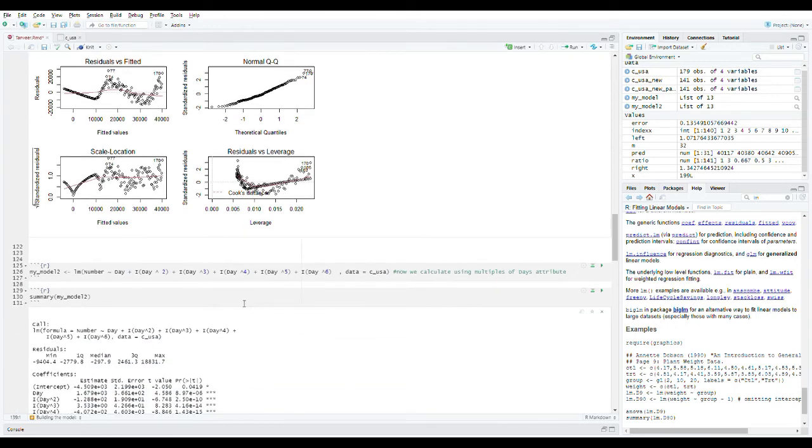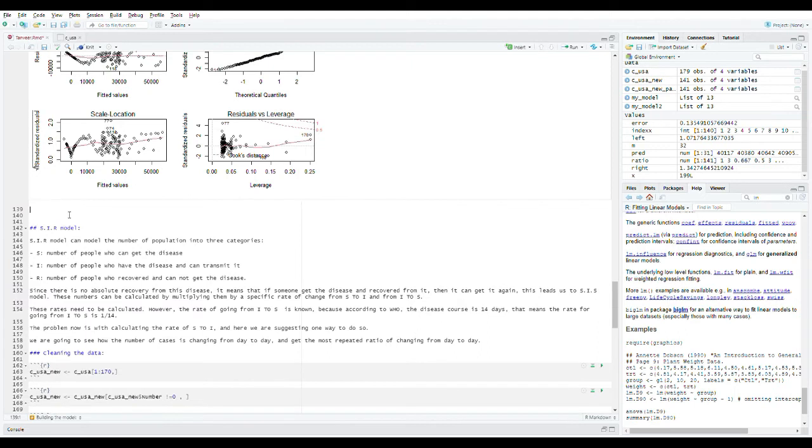So now we can see that we can overcome our problem of non-linearity. So overall, our inference shows that the number of new cases can be represented by the number of days passed from a certain date. So that's all from my side.